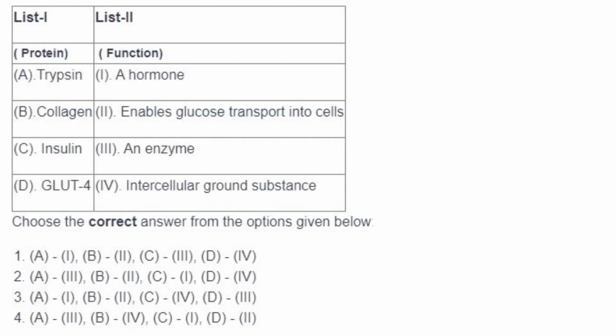Then proteins and their function. Trypsin. Trypsin is an enzyme, A3. Collagen. Collagen is intercellular ground substance, B4.